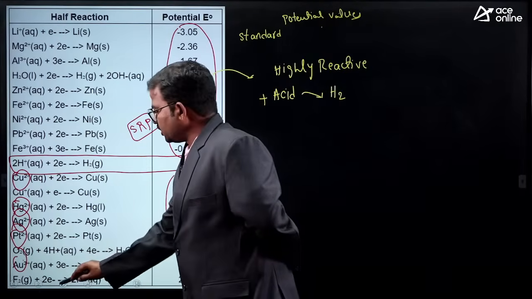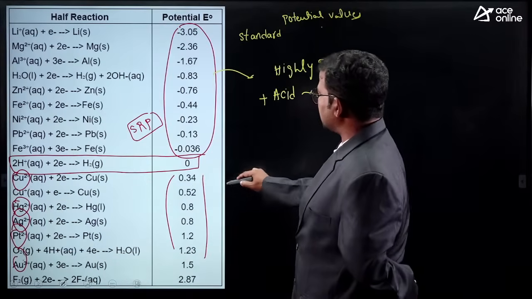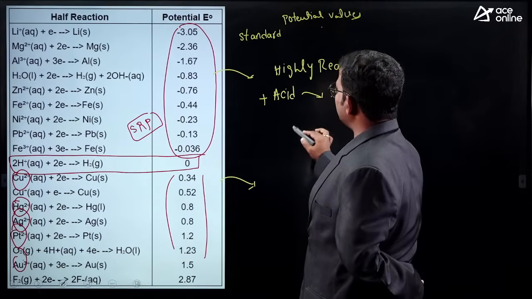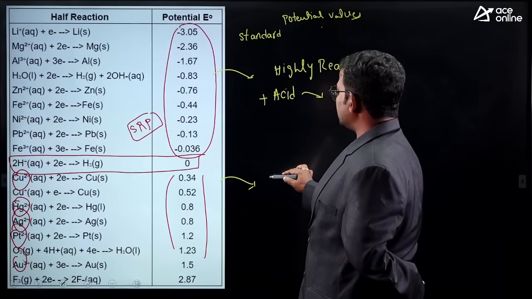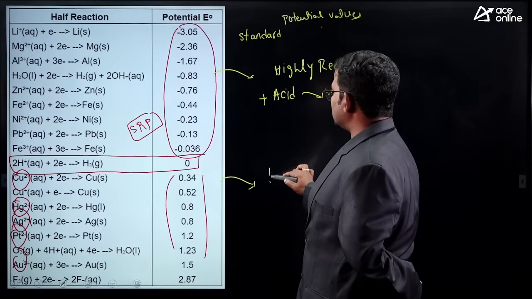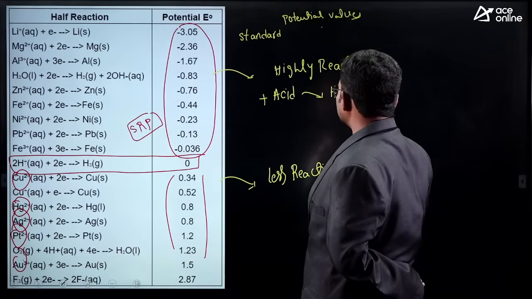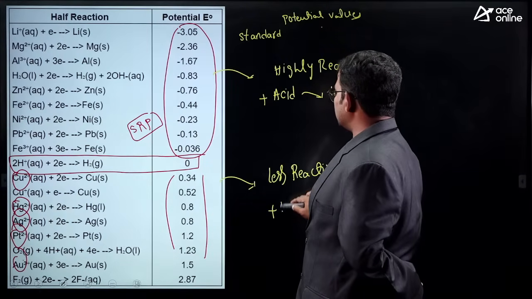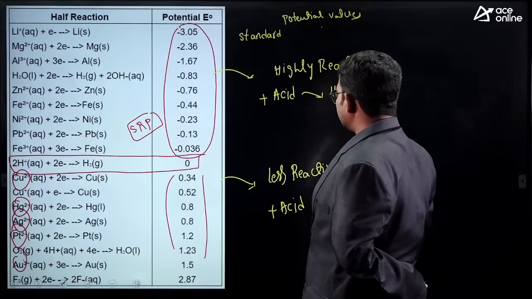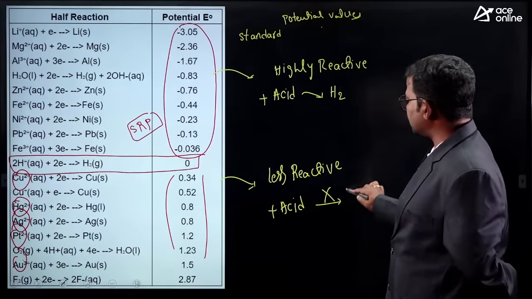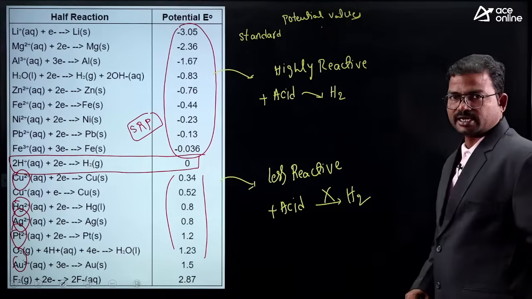If the ion has a completely positive SRP value, what does it indicate? Those are very less reactive. So when we add an acid to these elements, we do not get any hydrogen.